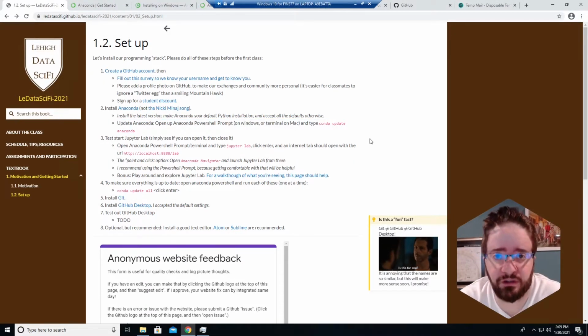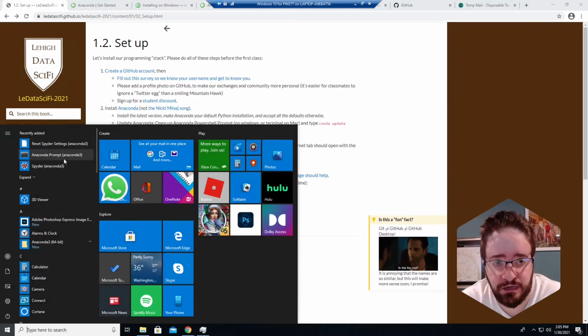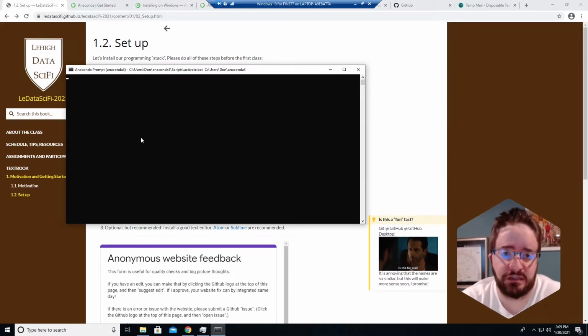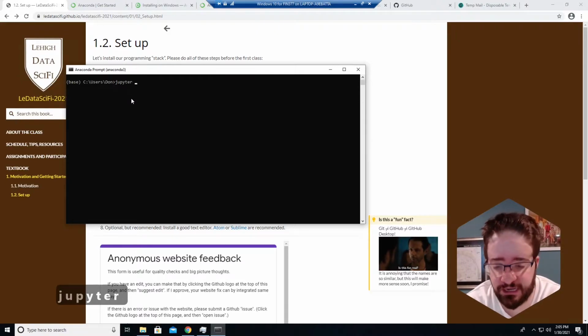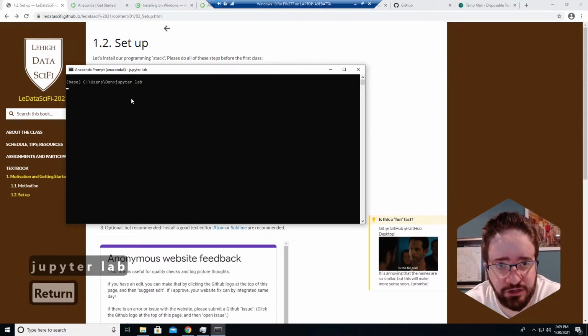So now that I've installed Anaconda and updated it, I'm going to test start Jupyter Lab just to see what happens. The quickest way for me usually to start it is to use Anaconda prompt, and I simply type jupyter lab and hit enter.